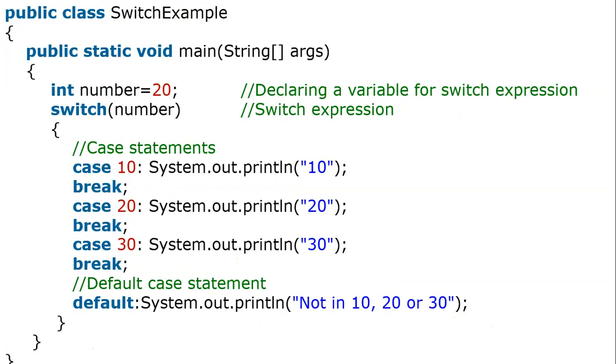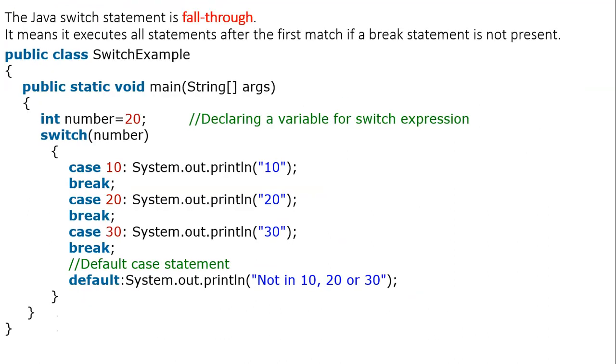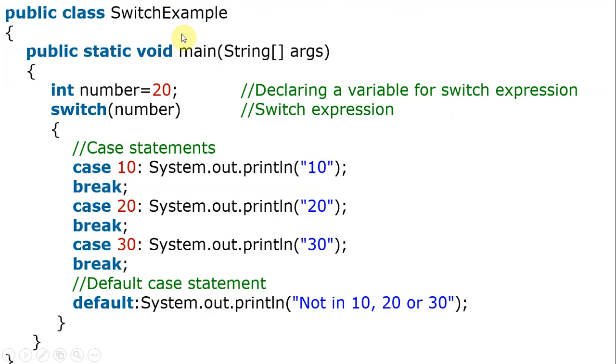And in the switch we have a variation, that is the fall through. So fall through switch statement. What is meant by fall through? If you didn't specify any break, what will happen? If 20 matches, because of break we break the flow of execution and get out.